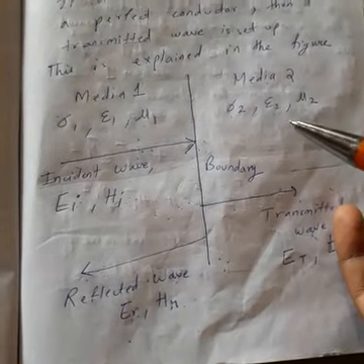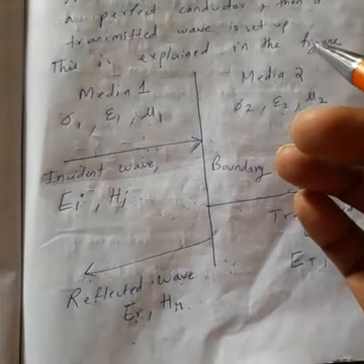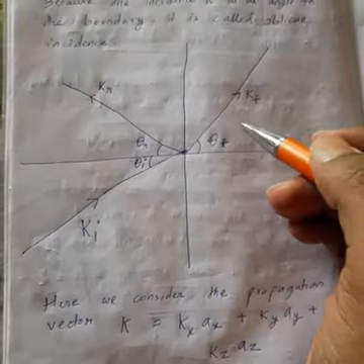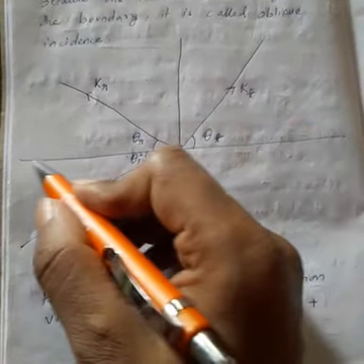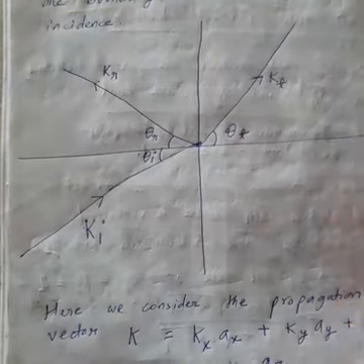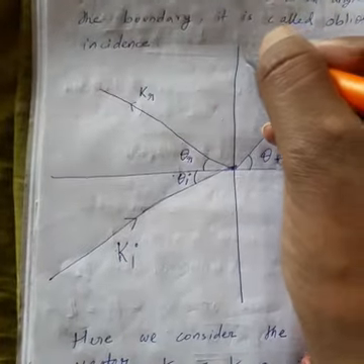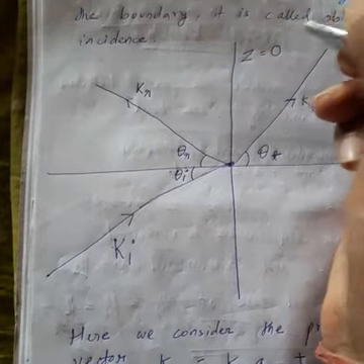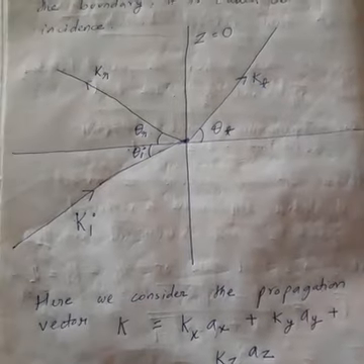Clear? Now what we do? We look at another case where the incident wave is making an angle with the propagation axis. Here you see, this is the propagation axis, and as usual, z is equal to 0 is the boundary.